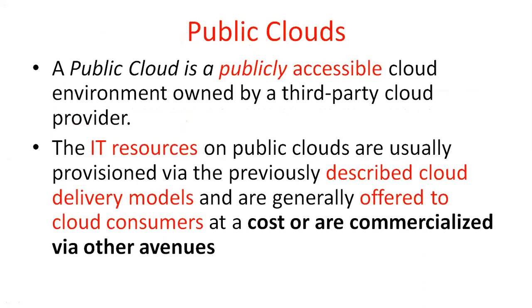The public cloud is publicly accessible. That means all public people can access it, for example at a railway station. In the railway station, all public people will access the Wi-Fi network. That is called public accessibility. It is a publicly accessible environment owned by third-party providers. That is called a public environment.